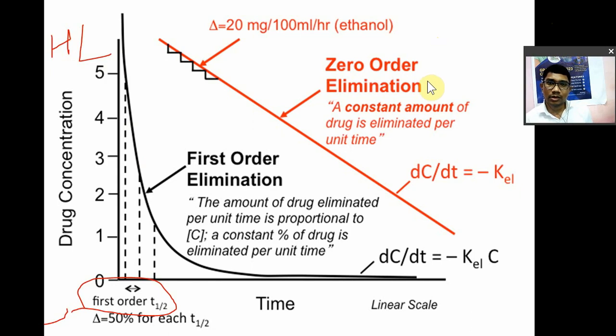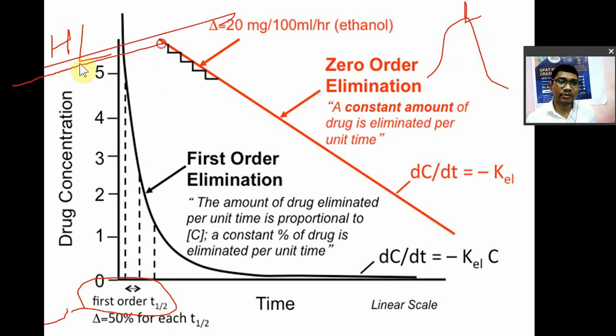Okay, suppose that as you have absorbed, you have seen such a graph. Suppose this point is known as Cmax. Half-life means the time span, or the time required, to decrease the Cmax by 50%. To decrease the highest amount of drug in the body by 50% is known as half-life. And this is a very, very important characteristic of first order elimination.